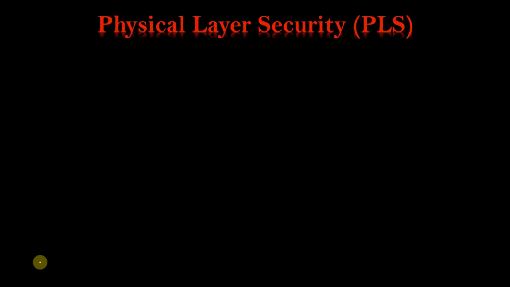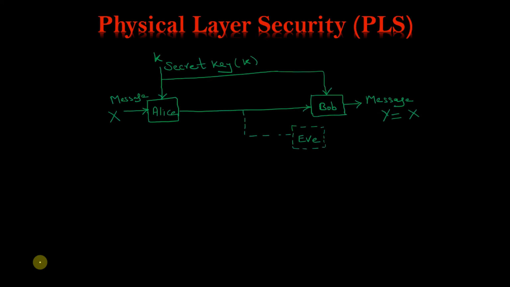Now let us start with the first model of secrecy. As you can see, this is the very famous Alice-Bob model, in which a particular message X is transmitted. Alice is a legitimate transmitter, we have already discussed it, and Bob is a legitimate receiver. Eavesdropper is there, which just wants to get the knowledge of this legitimate message. So this is the Shannon secrecy model.